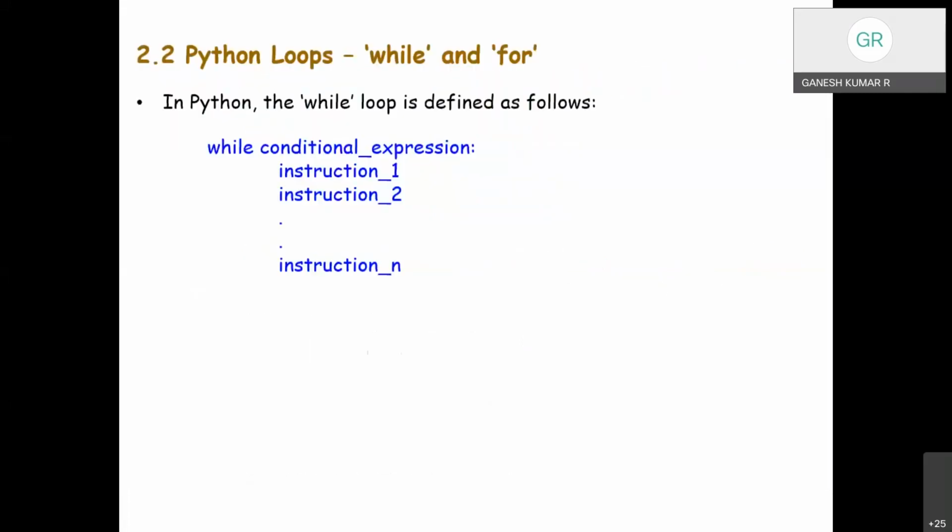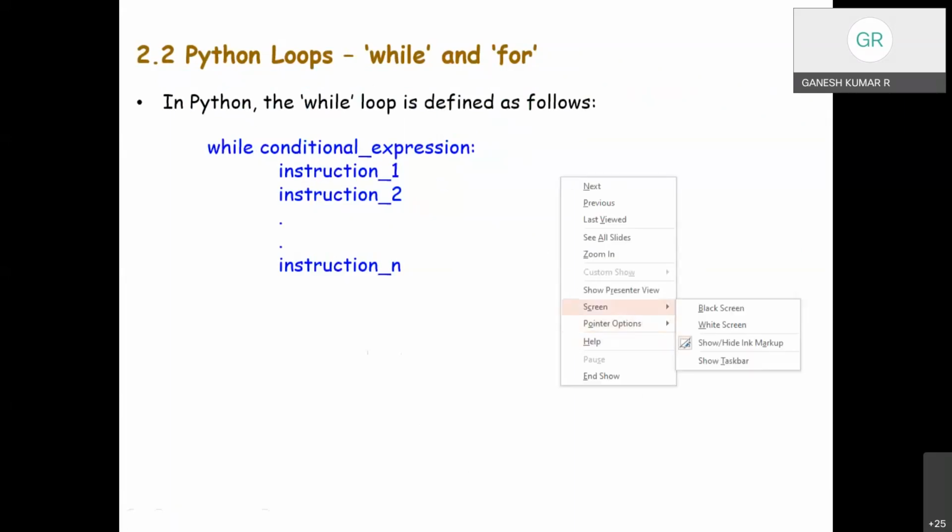In Python, the while loop is defined with a syntax, a format, which has been projected in the slide. Okay, so have a look. It is almost similar to the if statement, right? So the while loop is defined as while, which is nothing but the keyword, followed by conditional expressions, colon, and we have an instruction body.